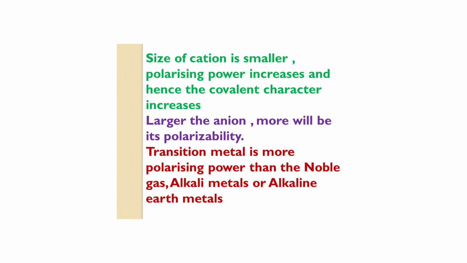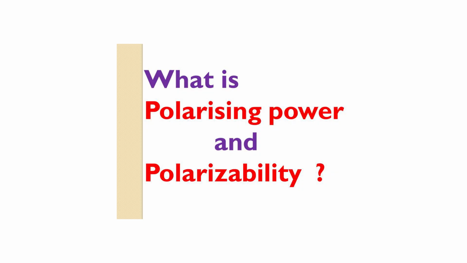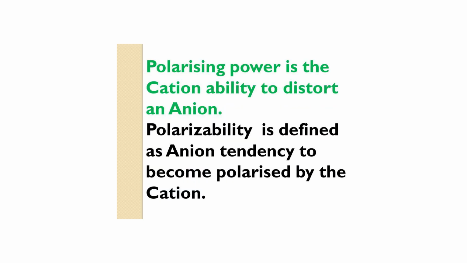Polarizing power is directly proportional to covalent character. Also, the polarizing power is inversely proportional to the size of cation. That is, size of cation is smaller, the polarizing power increases and hence the covalent character increases. What is polarizing power? The polarizing power is defined as the cation tendency to distort an anion.